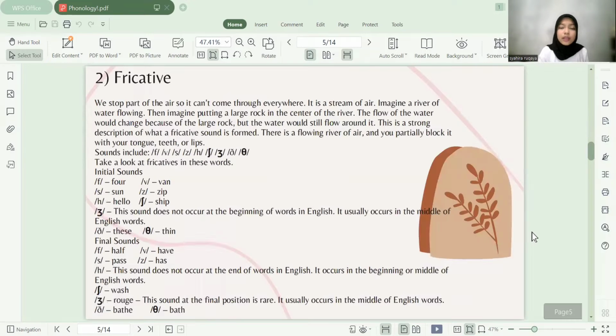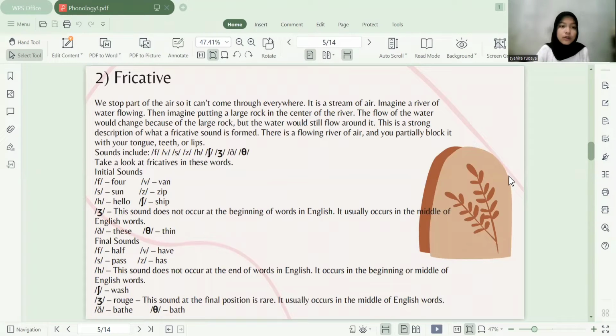Okay, next slide. There are fricatives. We stop part of the air so it can come through everywhere. It is a stream of air. Imagine a river of water flowing. Then imagine putting a large rock in the center of the river. The flow of the water would change because of the large rock, but the water would still flow around it. This is a strong description of what a fricative sound is. There is a flowing river of air, and you partially block it with your tongue, teeth, or lips.